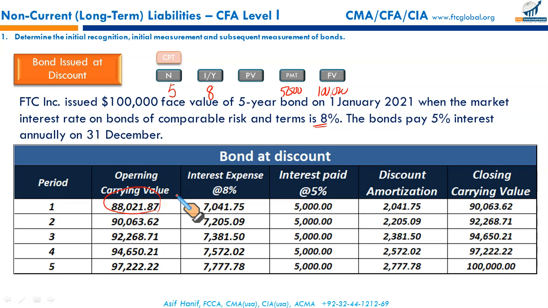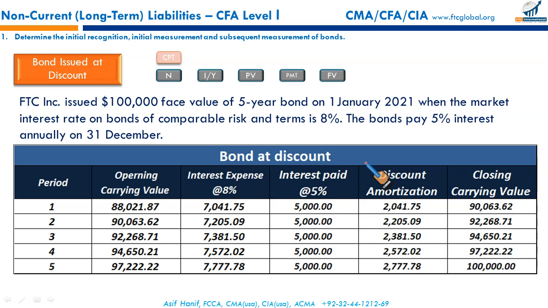88,021. This would be the cash received on the bond issue. Why did you receive less than $100,000? Because your coupon rate is less than the market rate of interest. So you got less than the face value of the bond, 88,021. Now let's see how the bond discount is amortized over time. The difference between the face value and the money received, about 11,000 something or 12,000 something, is called the discount on bond issue.